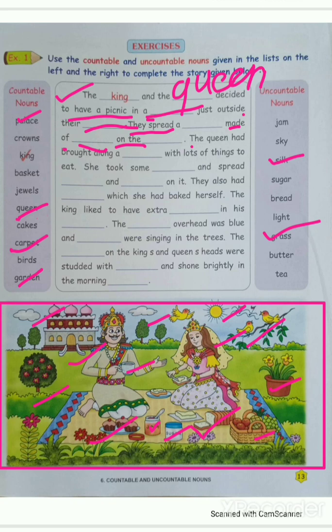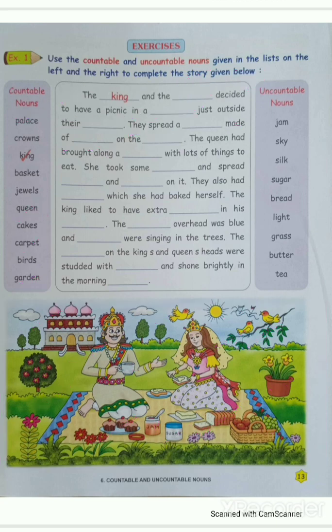Okay students, I will read once again, please pay attention. The king and the queen decided to have a picnic in a garden just outside their palace. They spread a carpet made of silk on the grass. Students, you should write this properly, understand this.